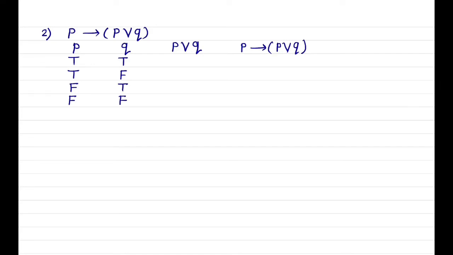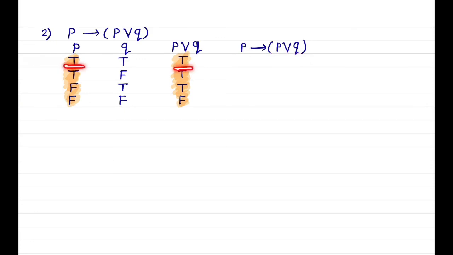We know disjunction is true when any one statement is true and false when both statements are false. Now observe these 2 columns. This is the first column P and P or Q is the second column. We have to take implication of these 2 columns.